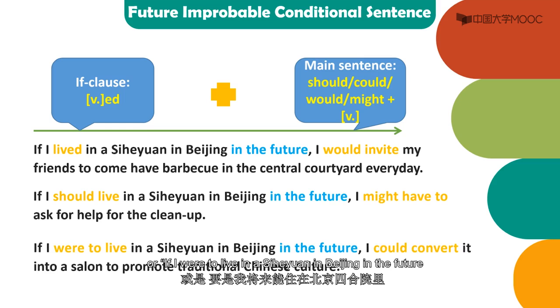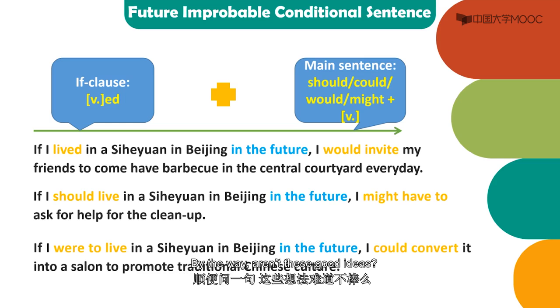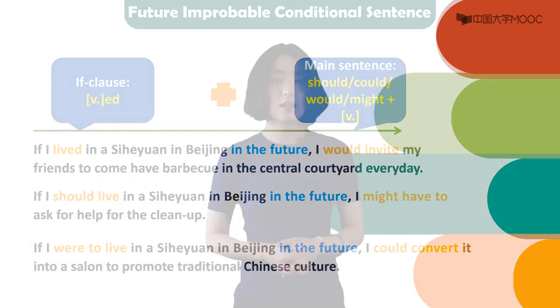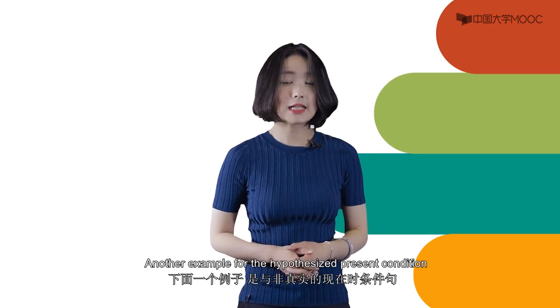Or, if I were to live in a 四合院 in Beijing in the future, I could convert it into a salon to promote traditional Chinese culture. By the way, aren't these good ideas? Another example for the hypothesized present condition.